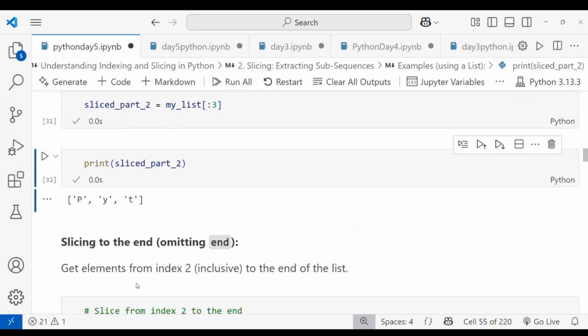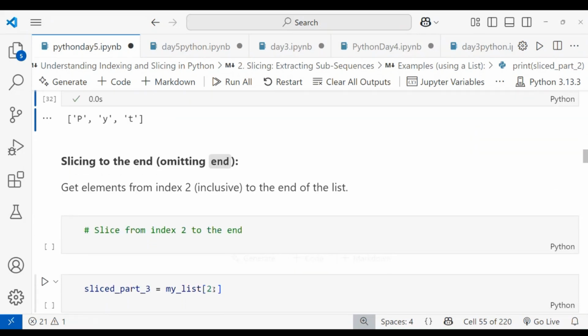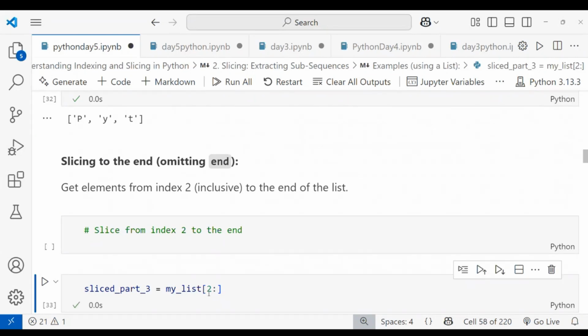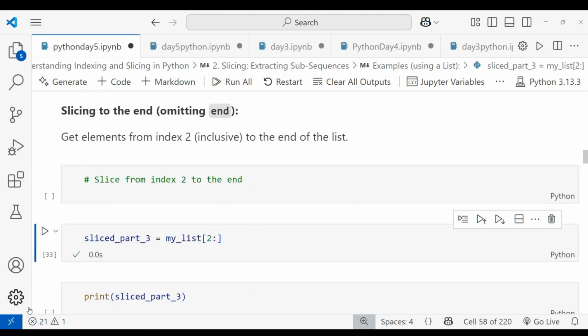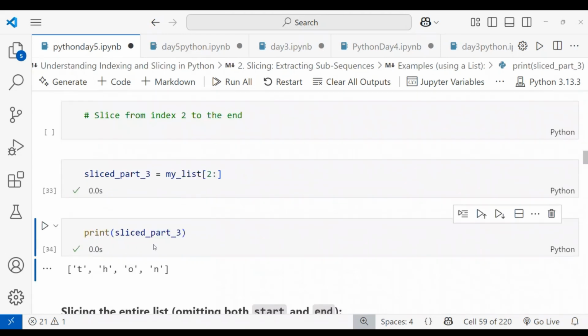Okay, slicing from the start value to the end. If you want everything from the start value up to the last, you can give the default value, which is nothing or a null value. When I'm giving the start value 2, the rest should all be printed. You can see here, when I'm printing slice part 3, it starts from index value 2, that is t to n. This is how it works with the start value only.